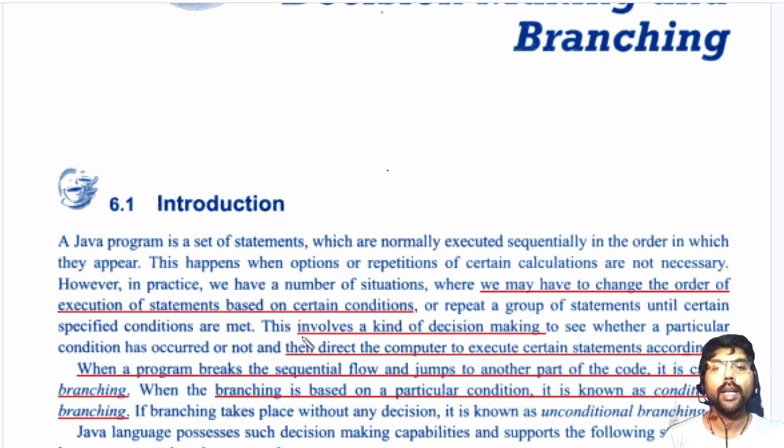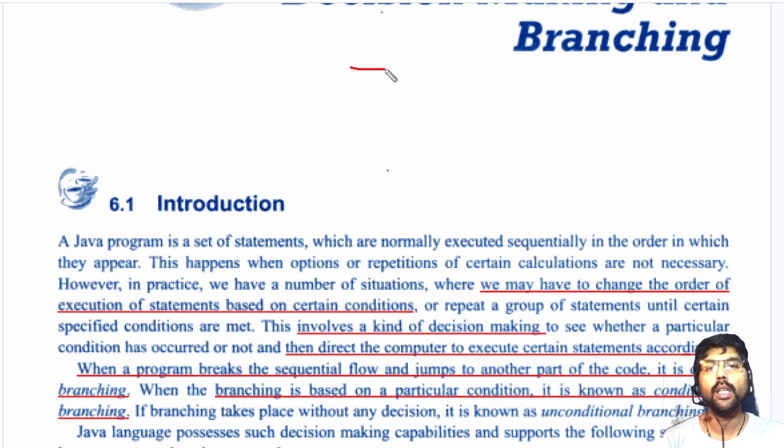This involves a kind of decision making. Now, one decision has to be made: whether a particular condition has occurred or not, we have to check. Depending on that condition, we have to direct our computer execution to a certain statement accordingly.